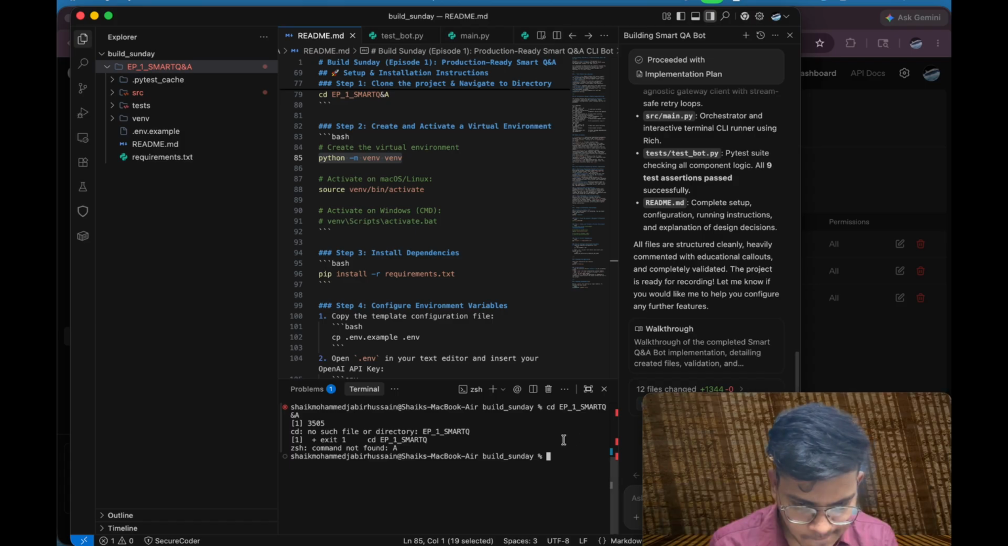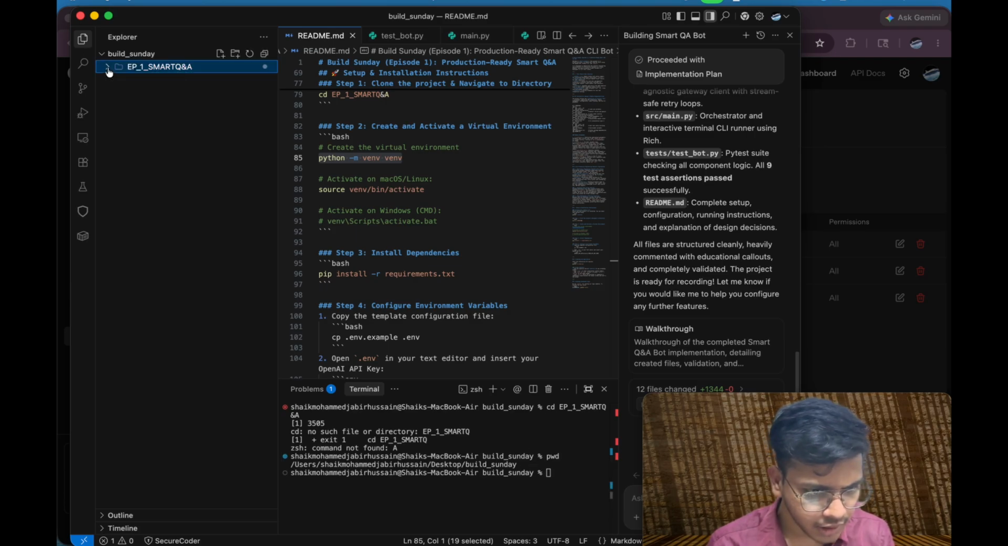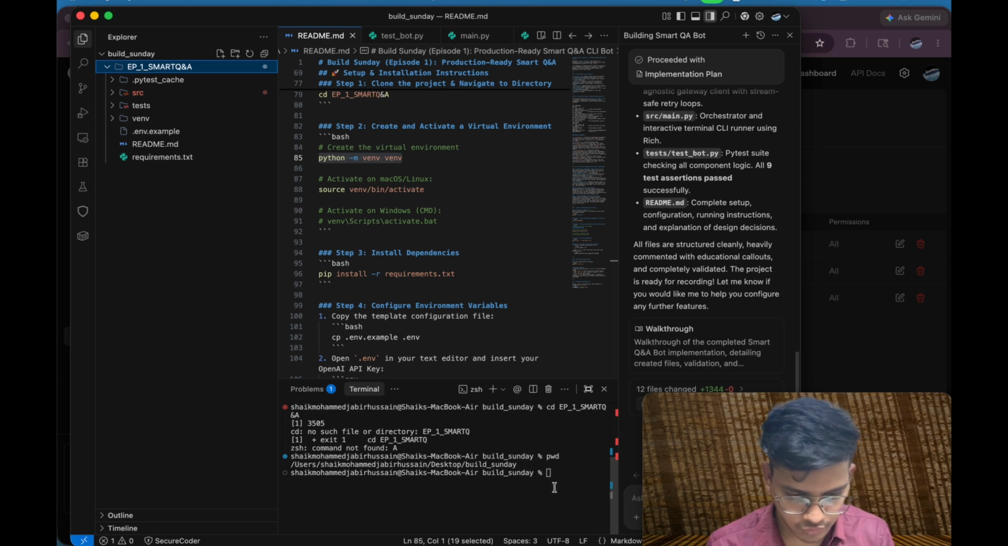Okay, it should go, right? What's the path? pwd, build Sunday. Yeah, in build Sunday we have the smart QA application, correct? No such file or directory, smart QA. Oh, okay, wait, cd and paste.